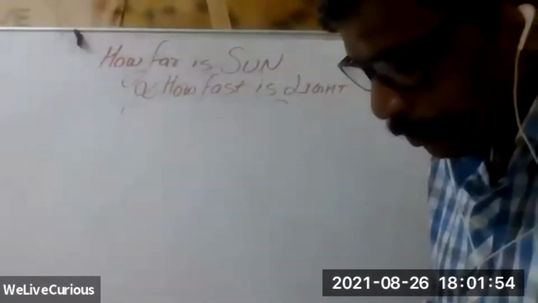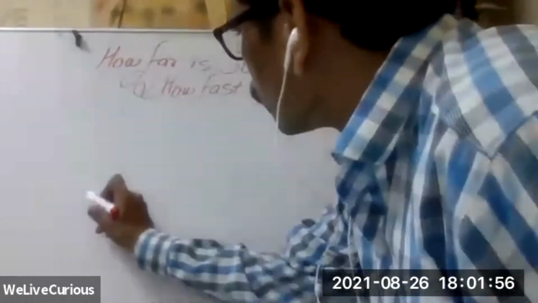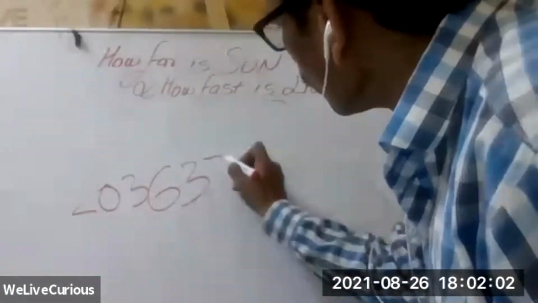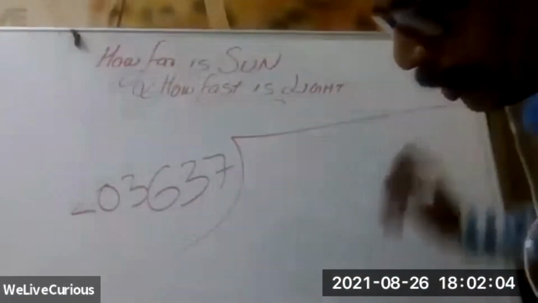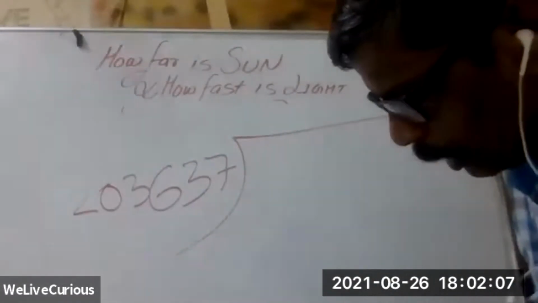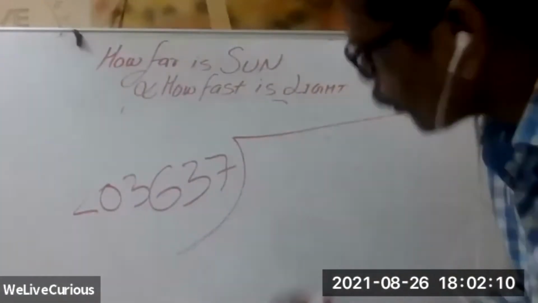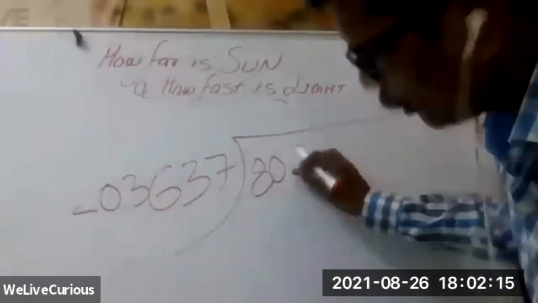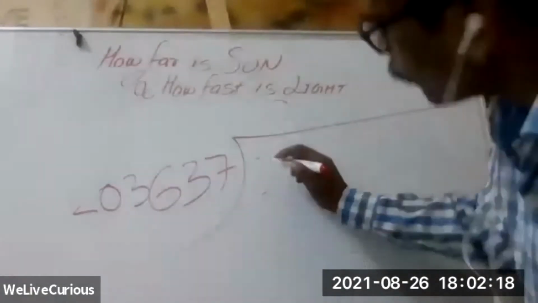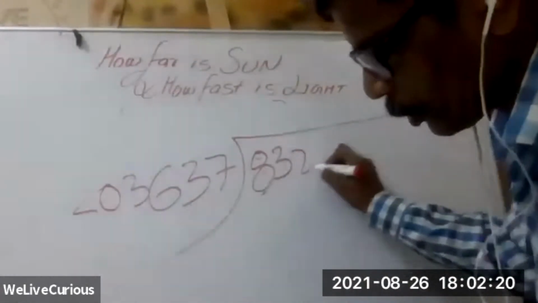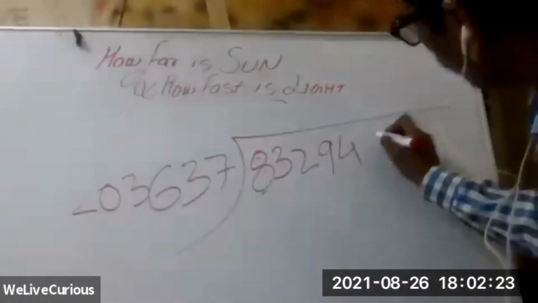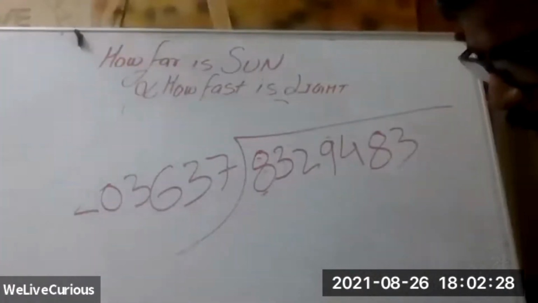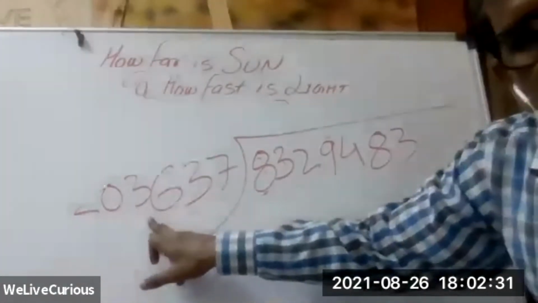Suppose we have this one, 203,637. Did we do this one before? No. And 8,329,483.